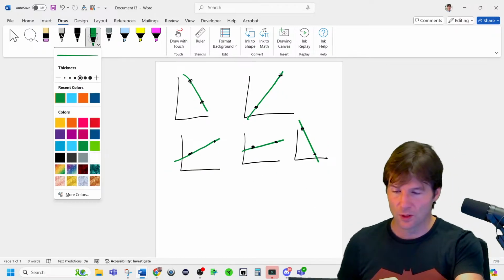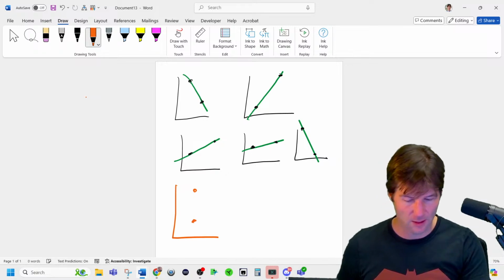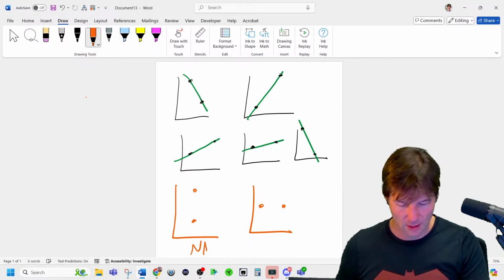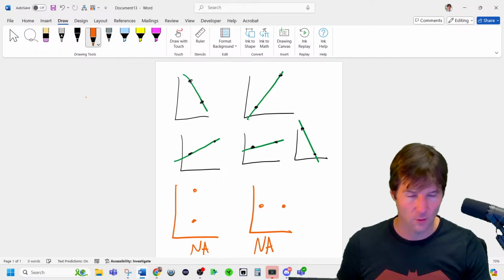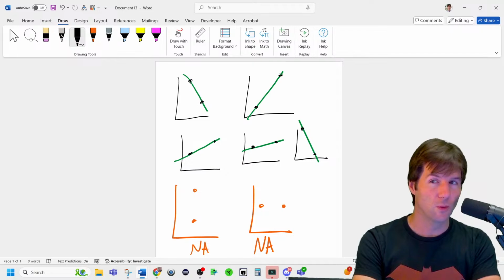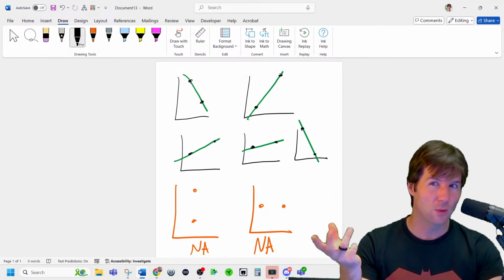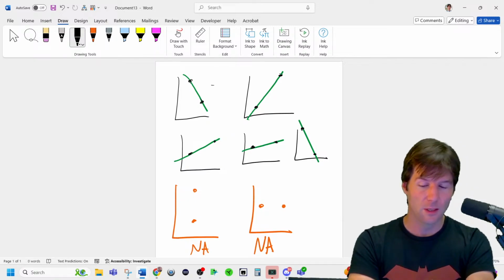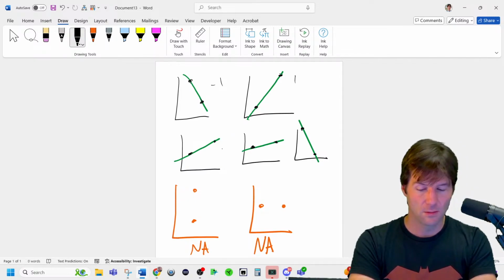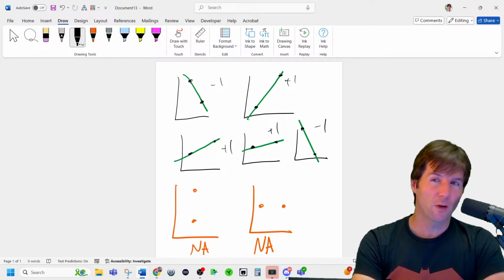The 2 instances where it's not calculable would be a graphic where it's straight up, and then you can't calculate correlation, or a graphic where it's straight across. This would have a non-existent value of correlation. So the 2 values of correlation possible when there's 2 points, when we can calculate the variation explained or the relationship between the X and the Y, is either going to be -1 or +1. So what we mean by causation is